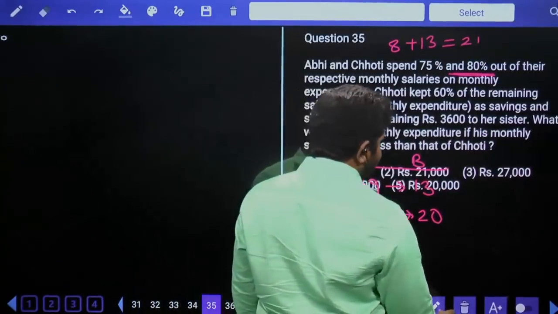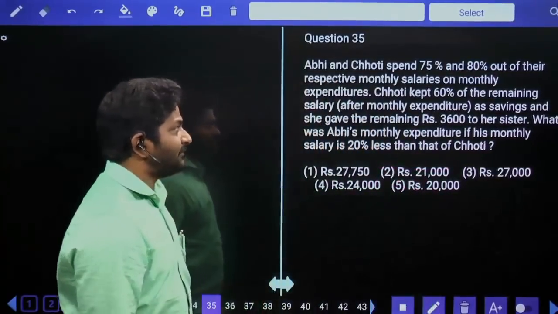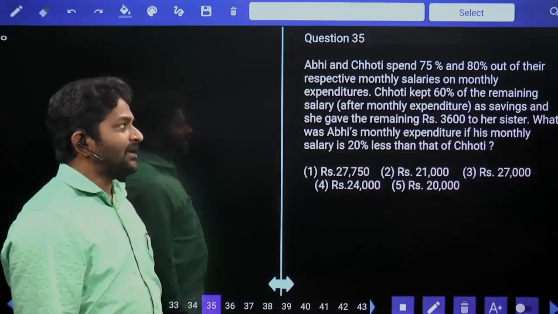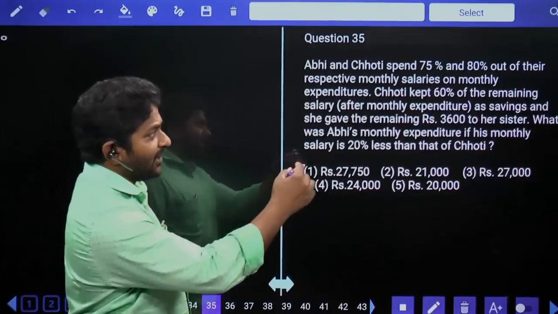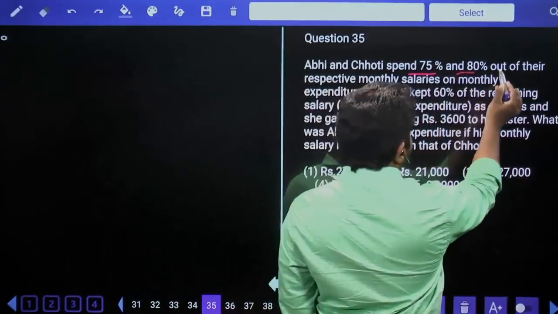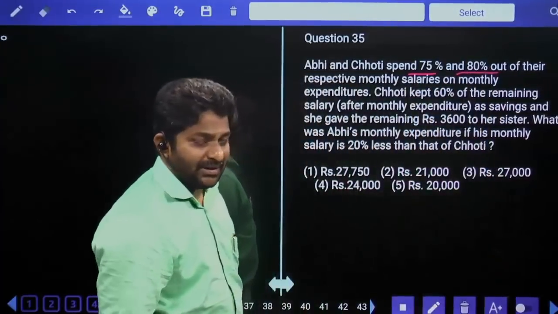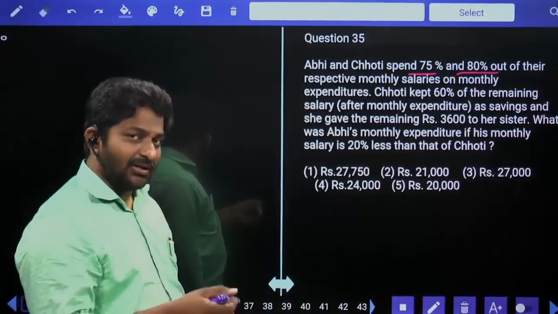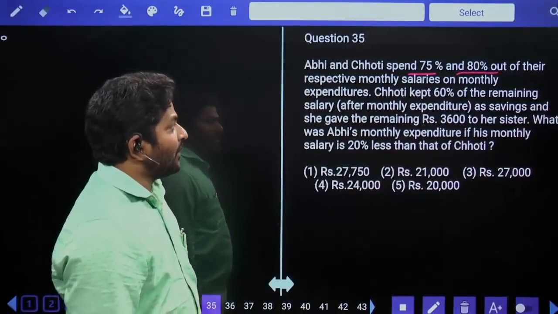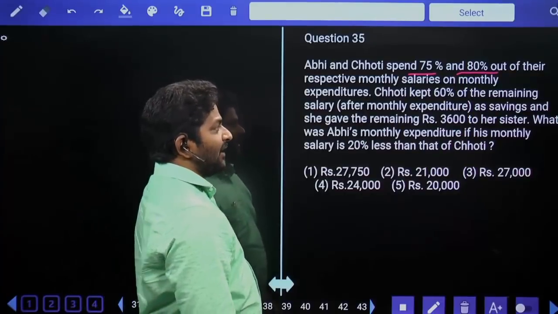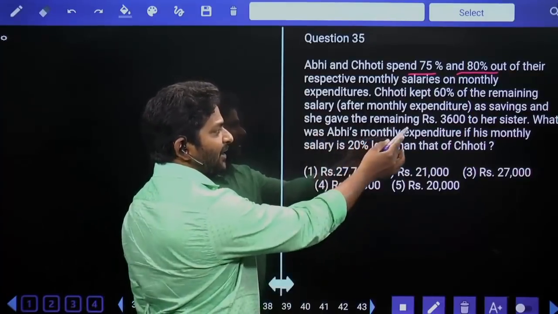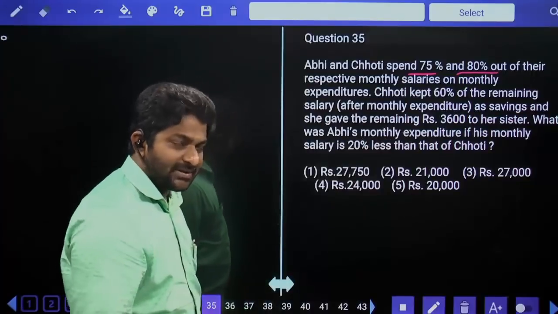Abhi and Choti spent 75% and 80% of their respective monthly salaries on monthly expenditures. So their expenditures are 75% and 80% of their income. Choti kept 60% of the remaining salary as savings, and she gave the remaining 3,600 to her sister.